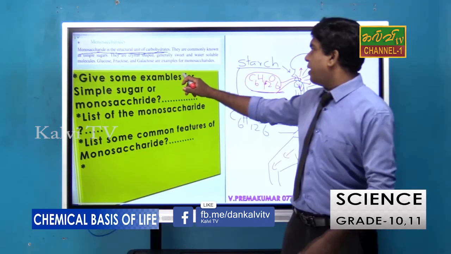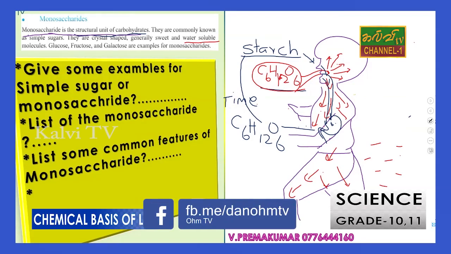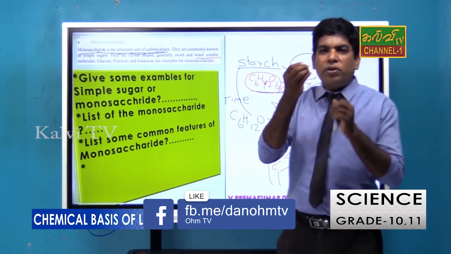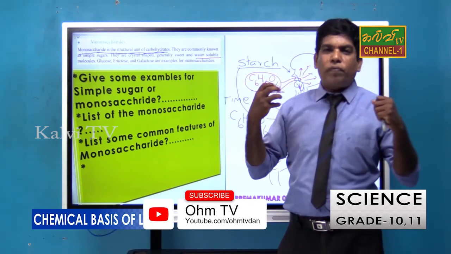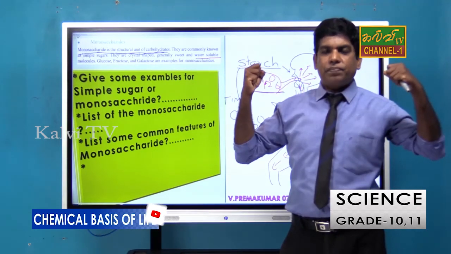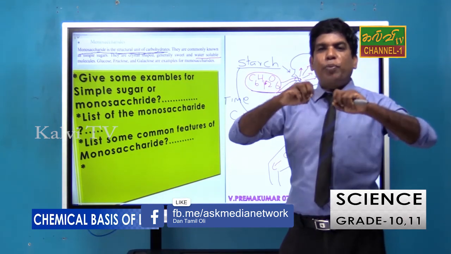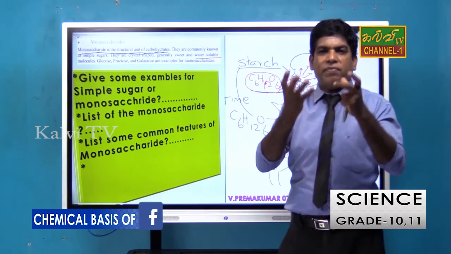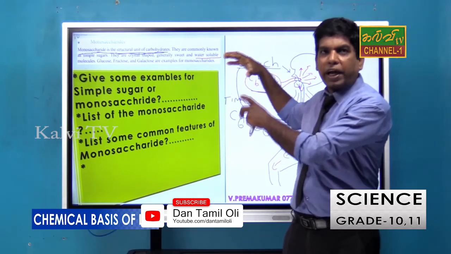So they have mentioned here sweet taste and water soluble. Glucose, fructose, galactose are examples of monosaccharide. If a substance is not soluble in the saliva, it is not absorbed. You know that when we eat rice, it is not absorbed directly because that is starch, an insoluble substance. It should be changed into a soluble substance. What is that called? Glucose. So we are studying monosaccharide.